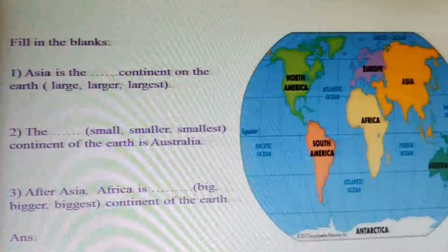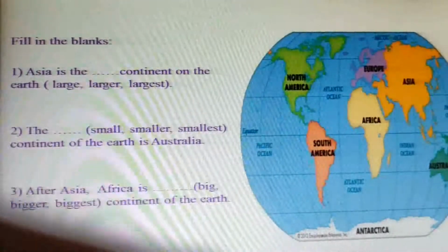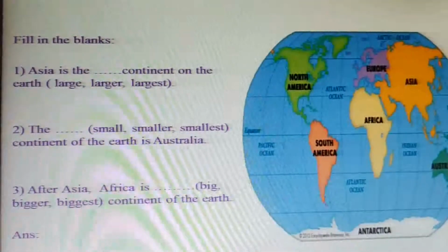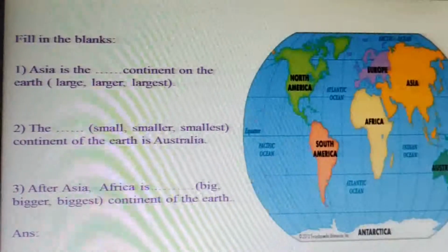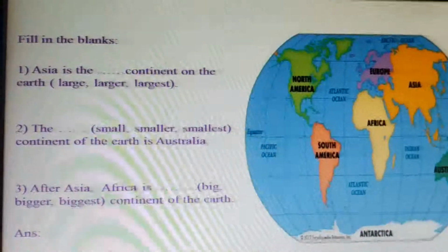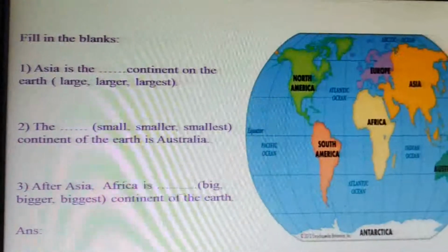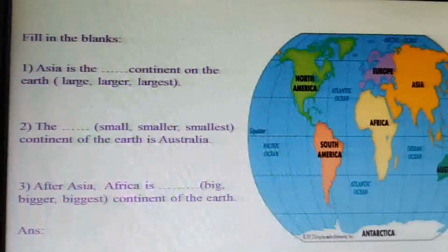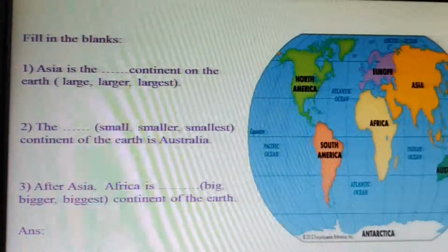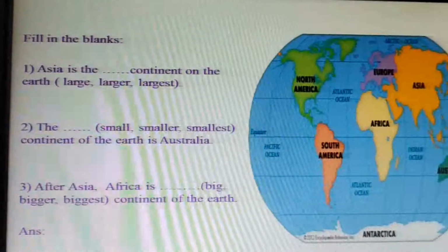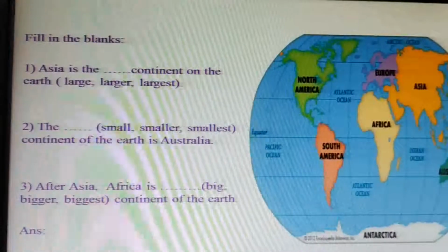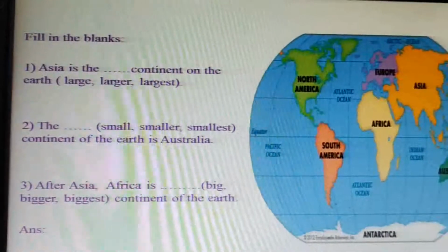Now I am giving you some exercises on the use of superlative degree. I am giving you certain blanks. You have to fill in the blanks, choosing the appropriate form of degree of adjective. The degree of the adjectives are given within the brackets. From there you have to choose and fill in the blanks.